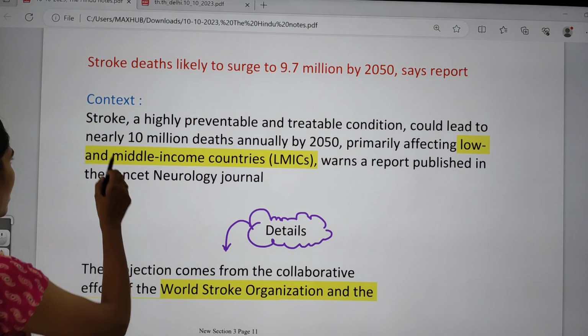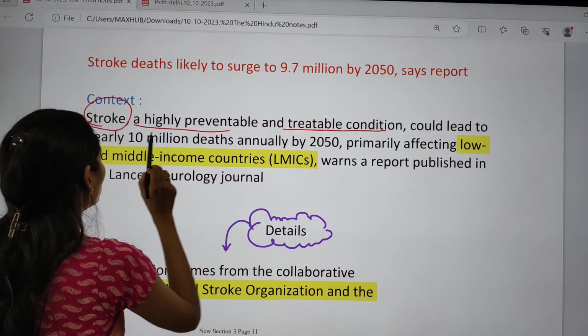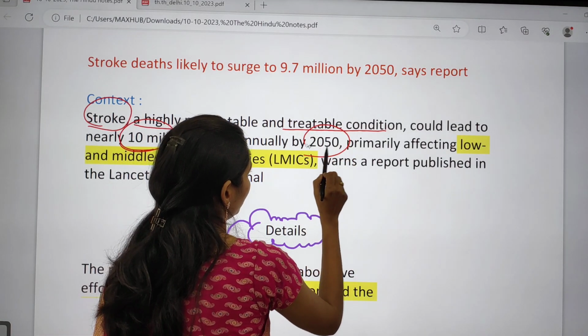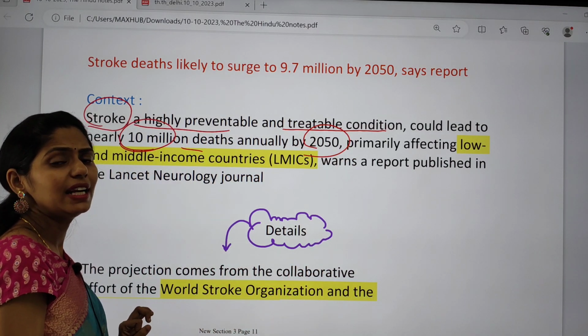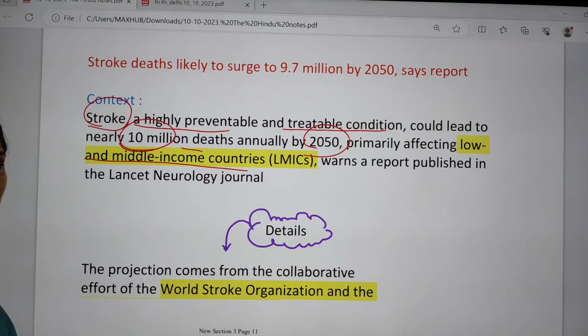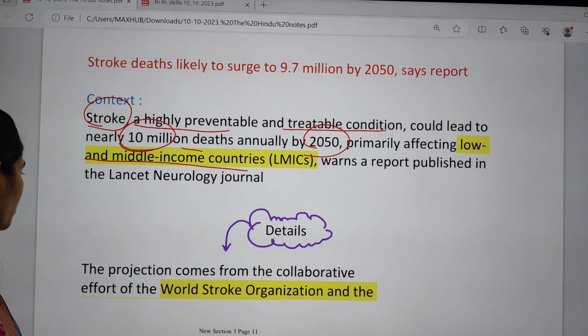The context says that stroke is a highly preventable and treatable condition, but it leads to nearly 10 million deaths annually by 2050, primarily affecting low and middle income countries. This was published in a recent Lancet journal.